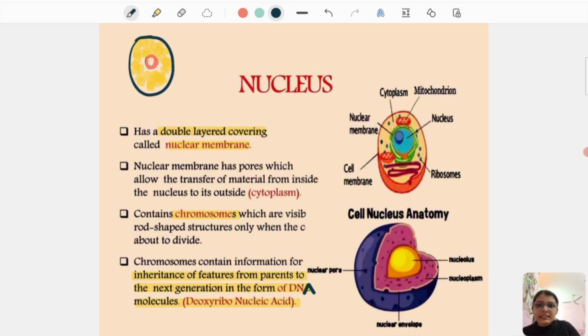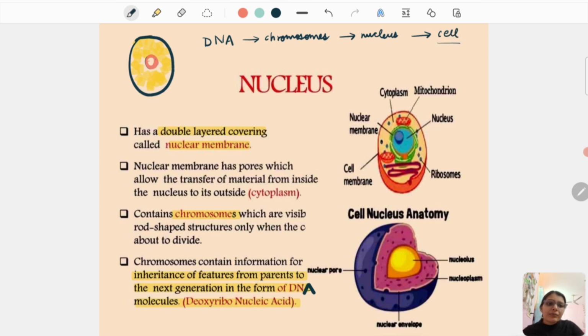All this information is going to be carried in the DNA inside the chromosomes. So that is why chromosomes is an important structure, which is located inside the nucleus of a cell. So if I tell you specifically, we have DNA. DNA contains all the genetic information which needs to be transferred from the parents to the offspring. DNA is found in the chromosomes. Chromosomes are found in the nucleus, and nucleus is found in the cell.